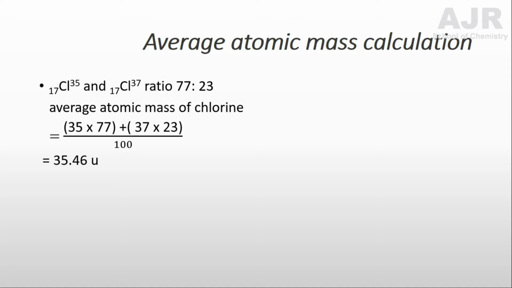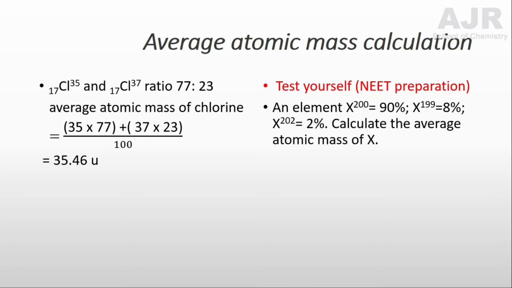Similarly, I am giving a question, you practice. So test yourself question I am giving. An element X: X200 is equal to 90%, X199 is equal to 8%, and X202 is equal to 2%. You need to calculate the average atomic mass of X. As you calculated for chlorine, you can also calculate the average atomic mass of X.